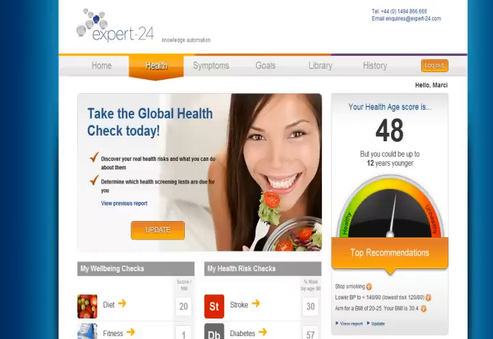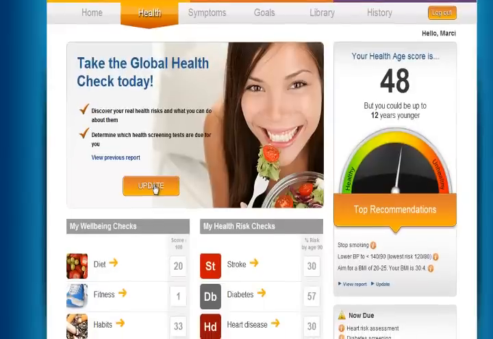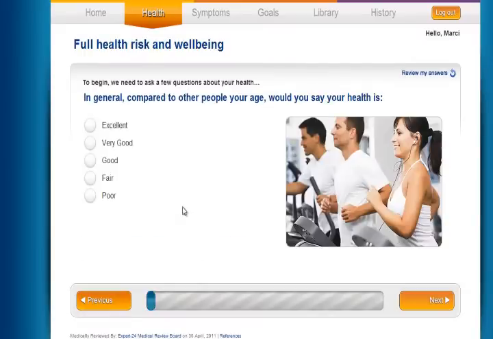First, let's answer some questions in an assessment so that you can get a feel for the way the question and answer process works. And then I'll take you to a completed assessment to see what the user gets for their effort. So let's start by updating this health assessment. This one has been done in the past, but they want to update it for this year.